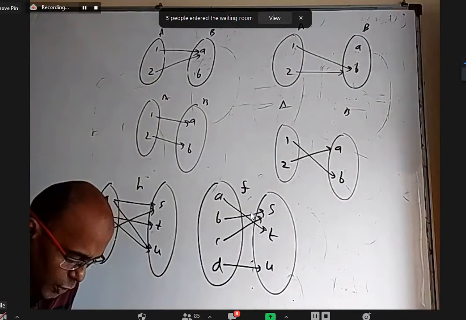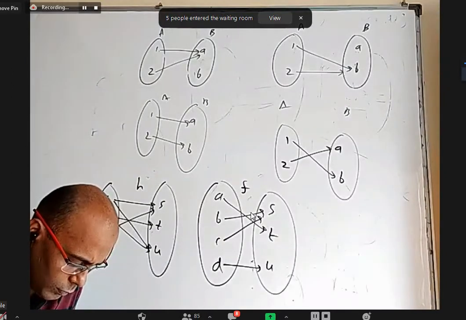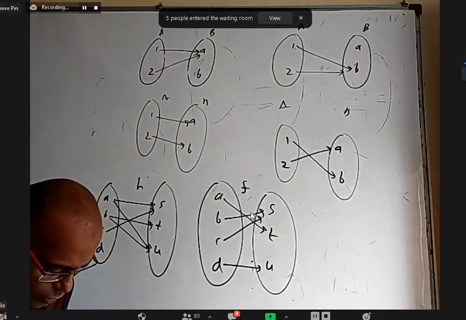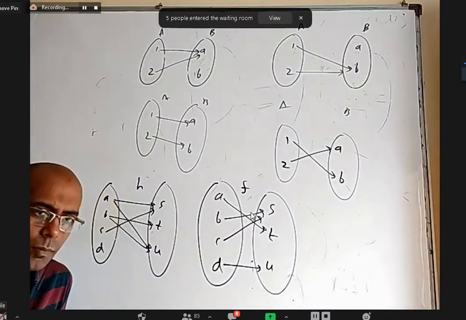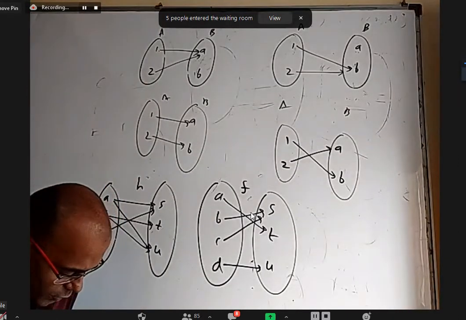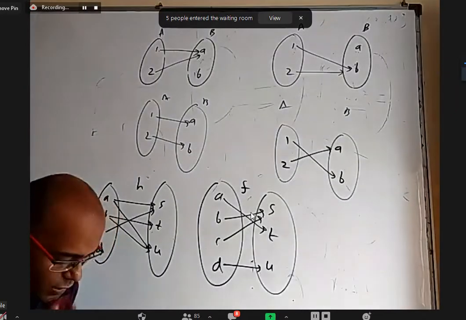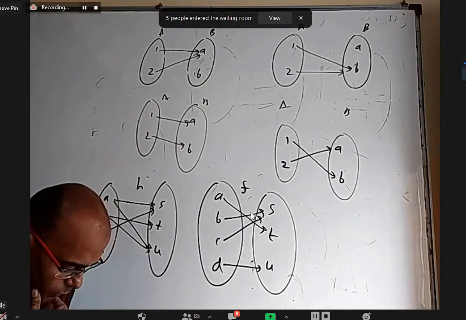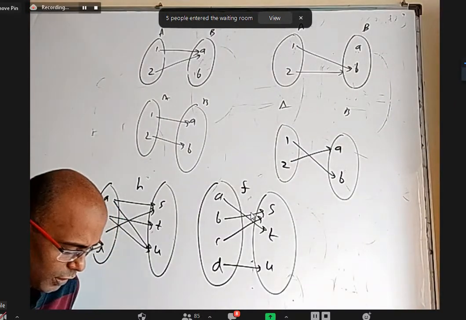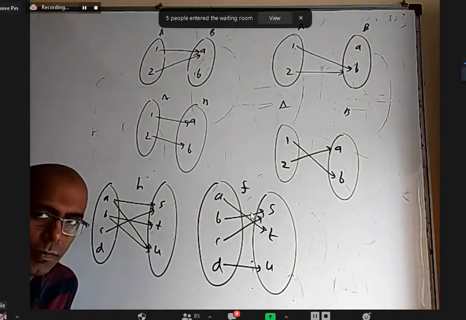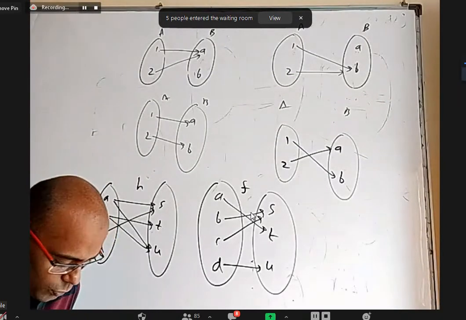Option B, is it a function? Yes, sir. There also 1, 2, 3 are used. All are connected to 2, that is not a problem for us. In set A, every element is used only once. Option C, is it a function? Yes, sir. There also 4 in set B might not be used, that is not an issue for us. In set A, every element is used only once.